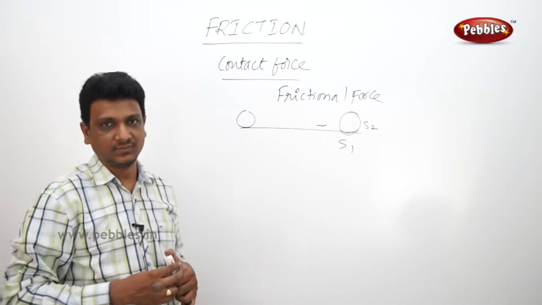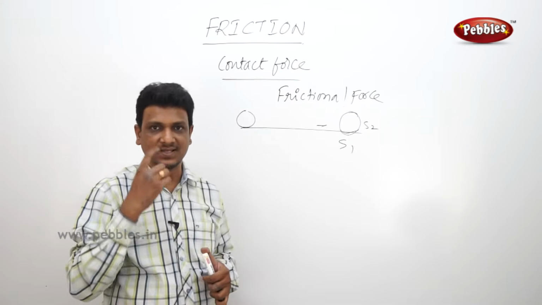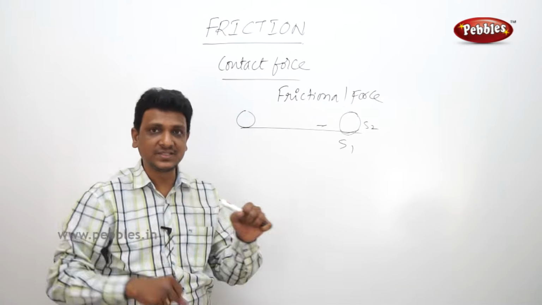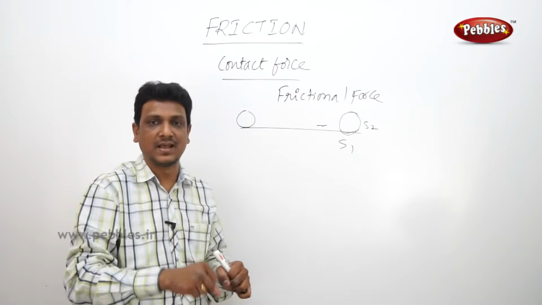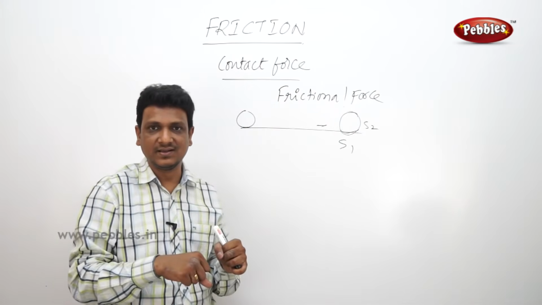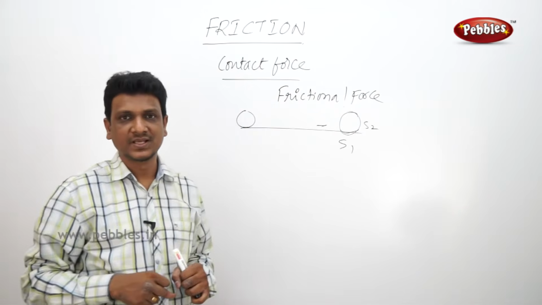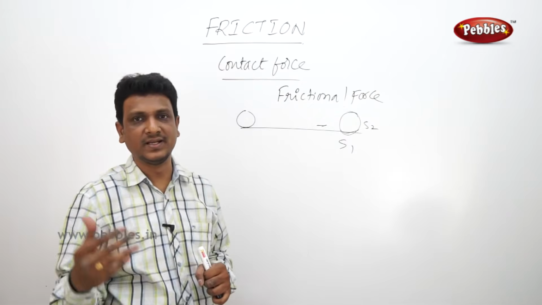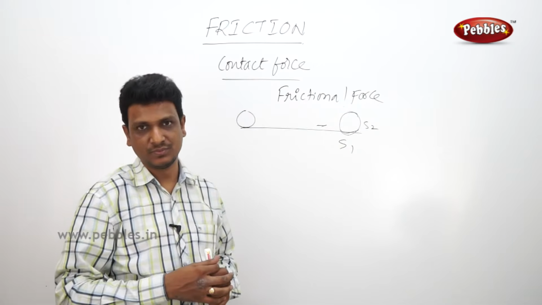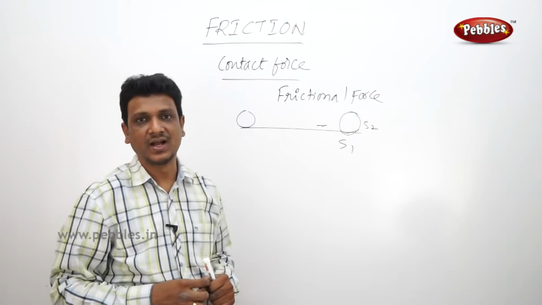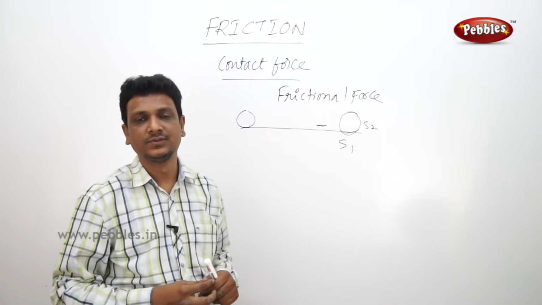If a body is moving, say for example, I am riding a bicycle. I am continuously applying force with my pedals. I am pedaling the cycle. As I am pedaling, the cycle is moving. But suddenly I see a cow or a buffalo coming across the road. Then I need to apply some force to stop the bicycle, otherwise I may hit the buffalo.